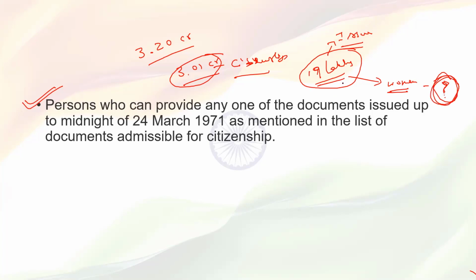That is an issue. Apart from that, among the 19 lakh people, most are migrant labor, who migrate from one district to another district, or one state to another state. Like I am a migrant labor who migrates from Telangana to Karnataka for work. So in Assam, what was the issue? Most of the people migrated from one district to another district. Those who migrated, in the local police station of the place where they migrated, they were registered as foreigners.